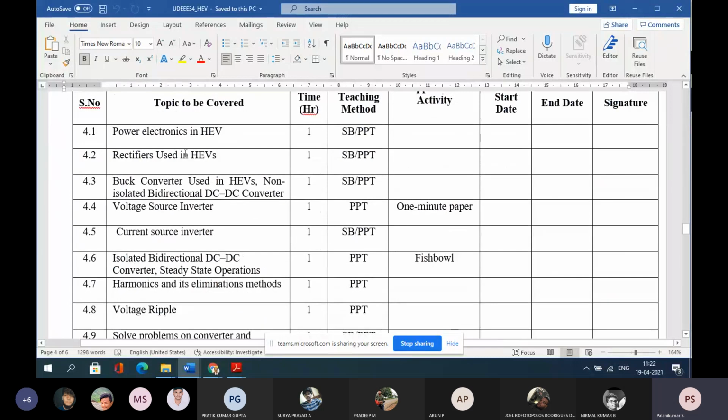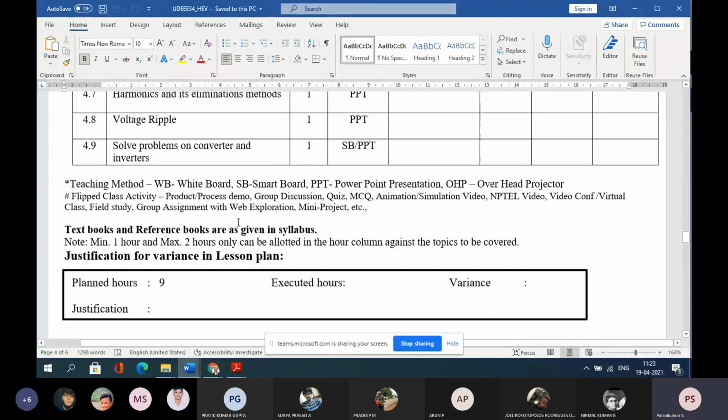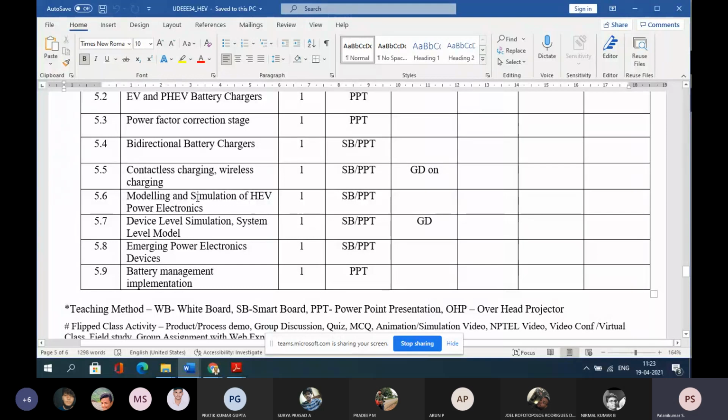Then finally, power electronics in hybrid electrical vehicle: rectifiers, buck converters, non-isolated DC converter, voltage source and current source inverter, harmonics and its elimination, solving problems in converters and inverters, PWM rectifier, EV and plug-in hybrid electrical vehicle battery chargers, power factor control stage, bidirectional battery chargers, contactless charging, wireless charging, modeling and simulation of electrical vehicle, device level and system level, emerging power devices and battery management.